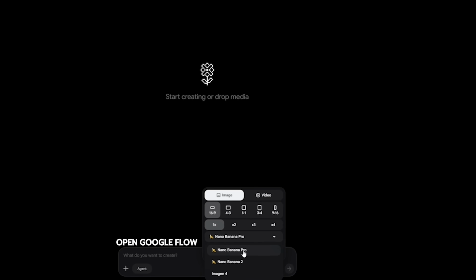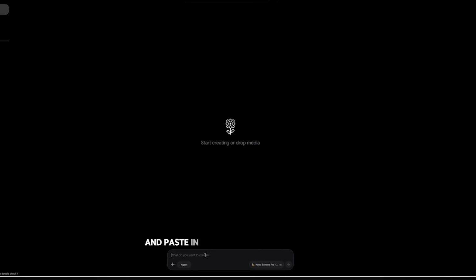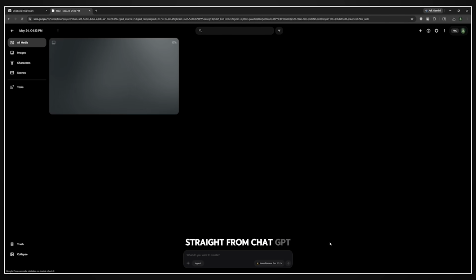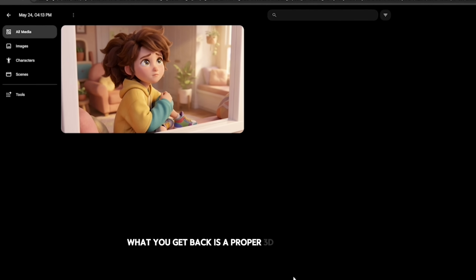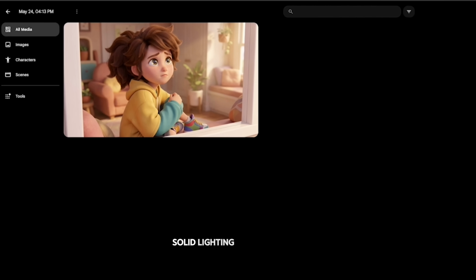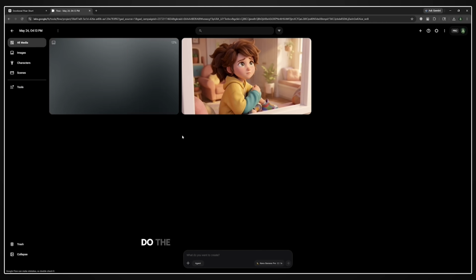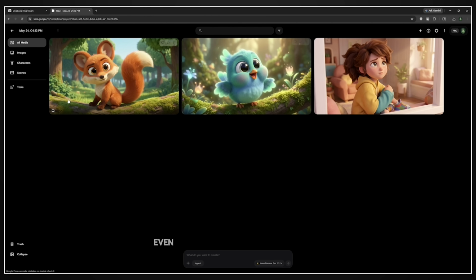Open Google Flow, switch to Nano Banana Pro quality, and paste in your first character prompt straight from ChatGPT. What you get back is a proper 3D style character. Solid lighting, great textures, animation ready. Do the same for each character one by one. Even detailed characters like animals come out looking sharp and expressive.